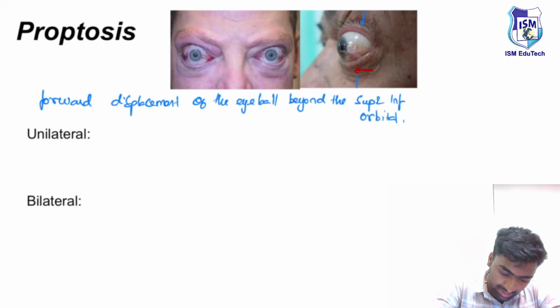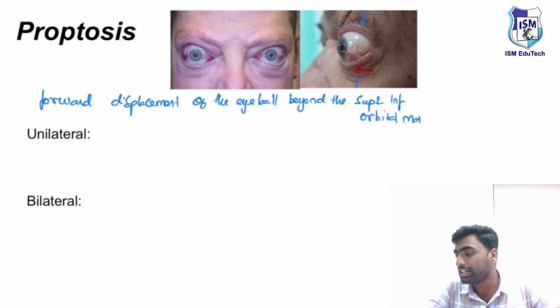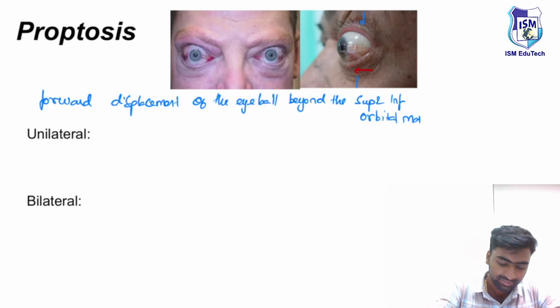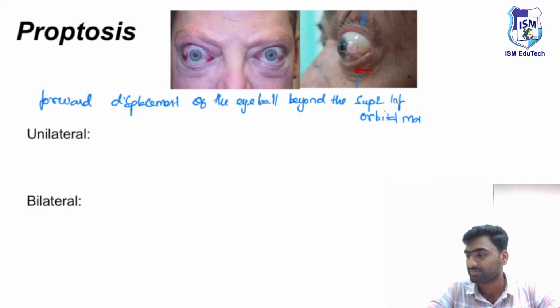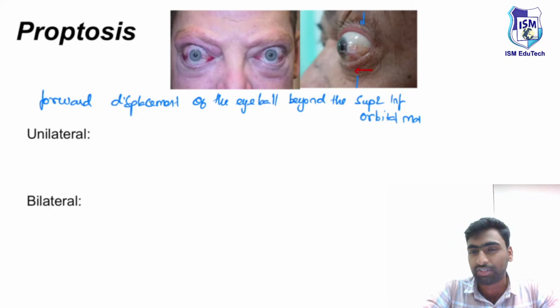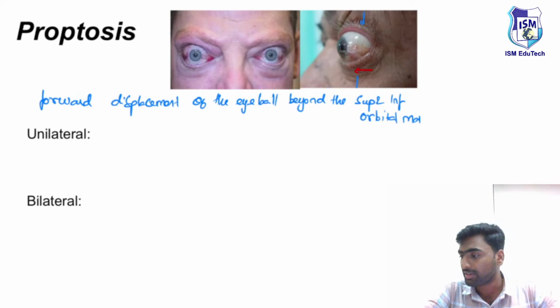Could anyone in the comment section answer what is the most common cause of unilateral proptosis in children? Someone could try. For example, last question Narmi had tried. Someone could have tried this question. If you get it wrong, no worries, just have a try. Yes, Sundar, you got the last question correct.